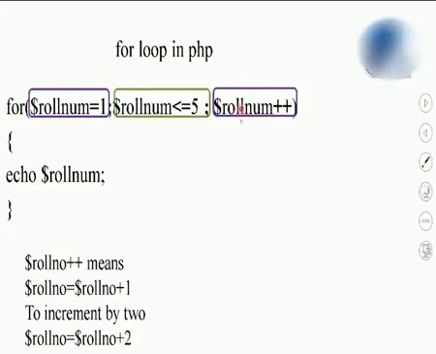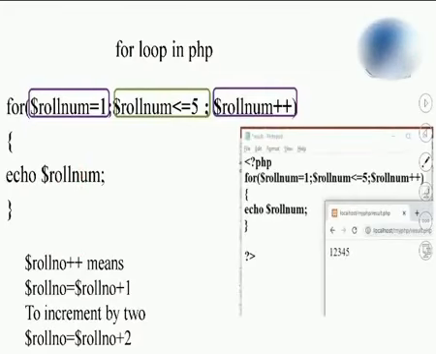Students, after increment or decrement, again it checks the condition. So roll number will become 2 and 2 is less than 5. So it is going to print 2 over here. So if I execute this program like this, I will be getting output something like this. When it becomes 6, 6 is less than or equal to 5 will become false and it will come out of the loop.